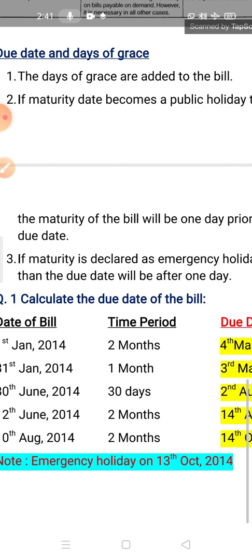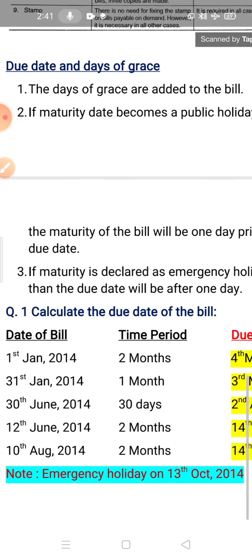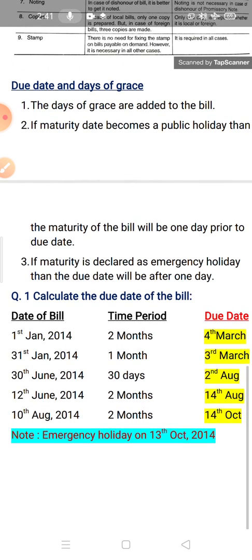Okay. Now, days of grace. Days of grace means the number of days of grace, and the number of days of grace is 3. It means if the time period is given as 1 month, you have to count 1 month plus 3 days of grace. If the time period is given as 30 days, then you have to take 30 days plus 3 days of grace. Always, in every question. Now start. The number 1 point is that the days of grace are added to the bill, which I already discussed.